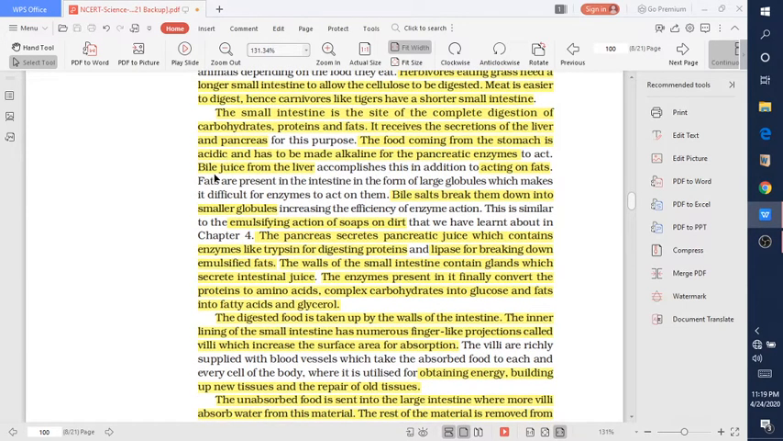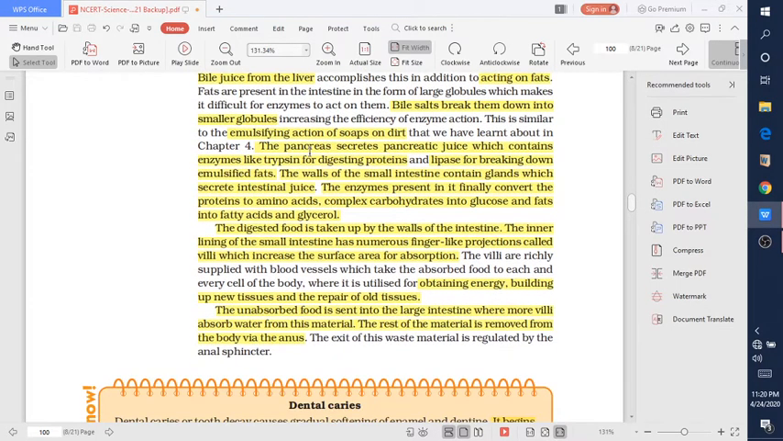Now, the bile juice from the liver also acts on the fat. The bile is stored in the gallbladder. Fat is present in the intestine in the form of large globules, which makes it difficult for enzymes to act on them. So, what does bile do? Bile salts break down these large globules into smaller globules, increasing the efficiency of enzyme action, like the emulsification action of soap on dirt.